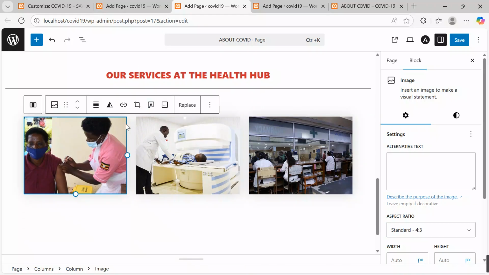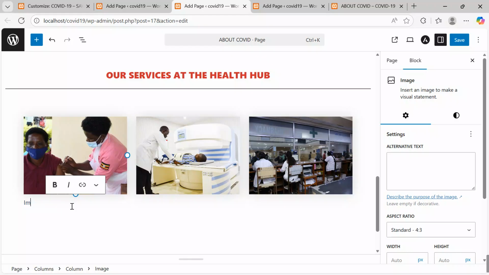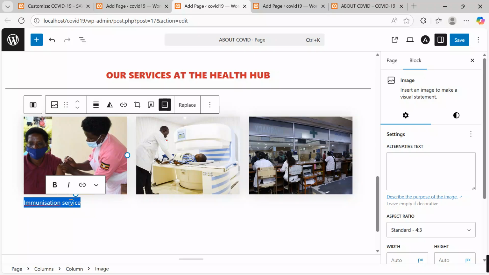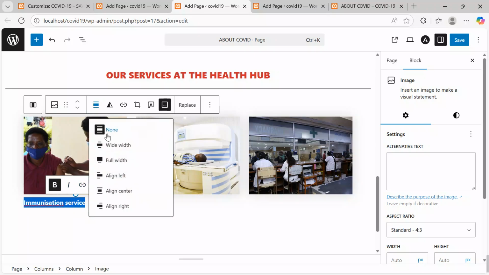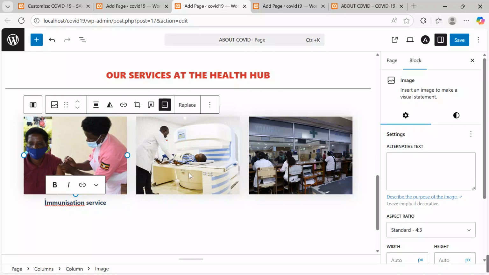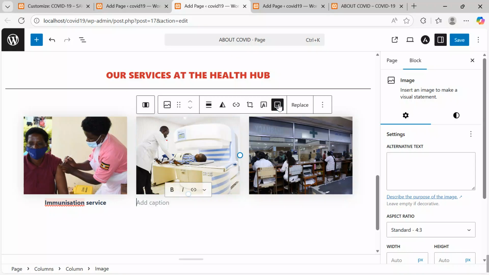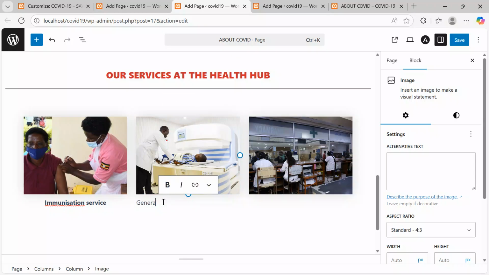Click onto the image and then say caption. Our caption here is maybe immunization. This is immunization service. I can go on to highlight and bold and then align center. I also move to this. I say insert caption. I say this is maybe general health checkups.